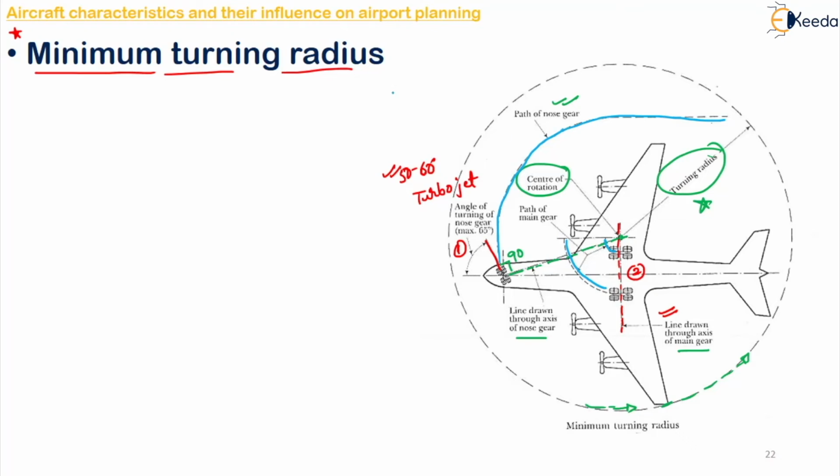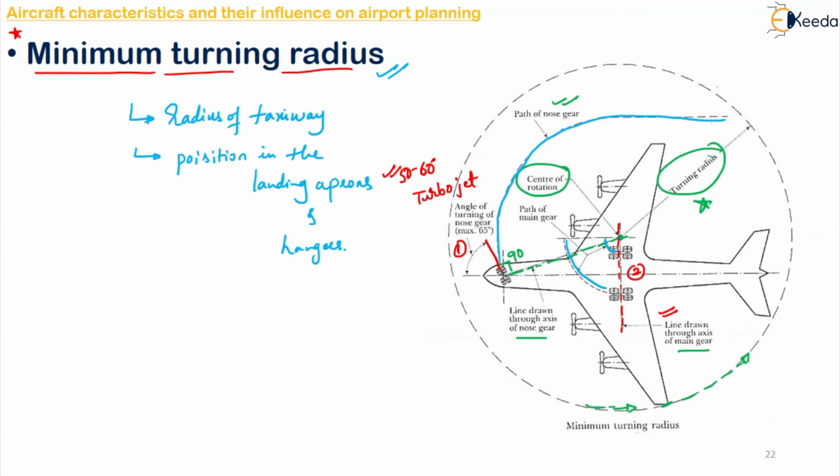Okay, so hope this is clear to you. This is very important in order to decide the radius of the taxiway, and also to ascertain its position in the landing aprons and hangars.